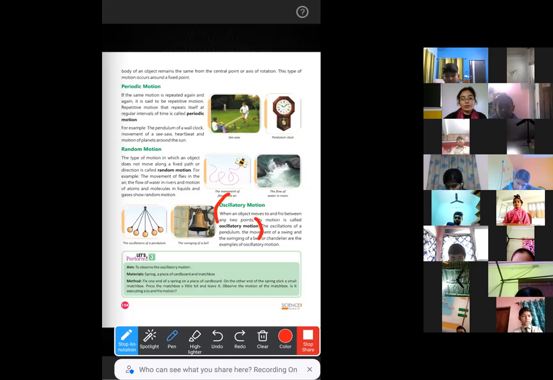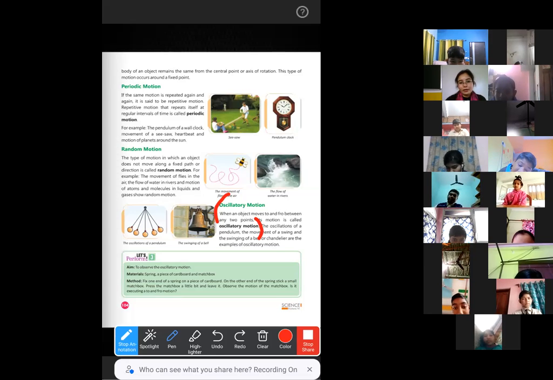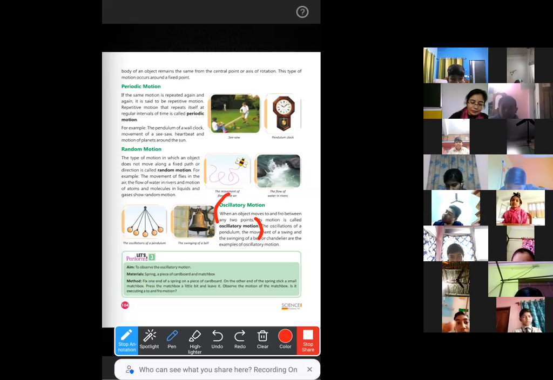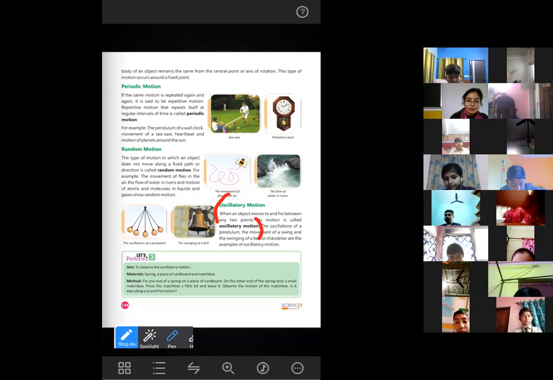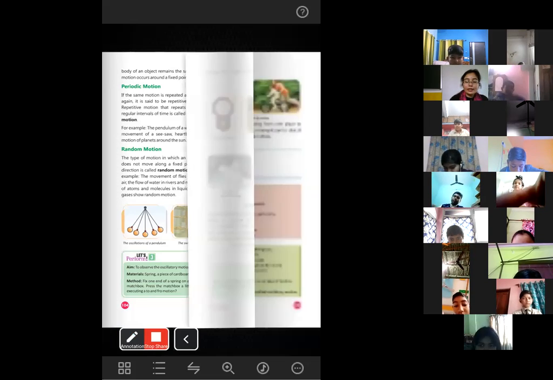But if the same question comes in the 2 marks question section, what is oscillatory motion, give some examples, then you will have to define oscillatory motion, and at the same time you will have to write at least 2 examples. Only then you will get 2 marks, or else for only the definition you will get only 1 mark. Okay, is it clear? Now let's see what is the next question.